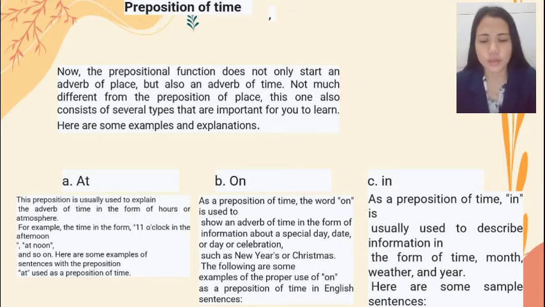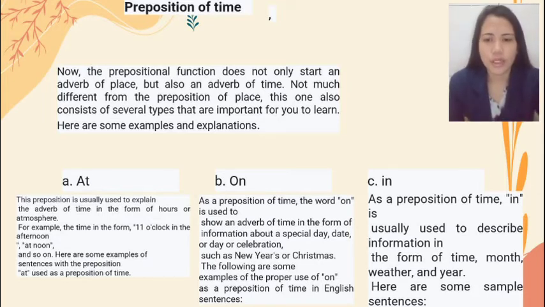A. At. This preposition is only used to explain the adverb of time in the form of hours or atmosphere. For example, the time in the form of 11 o'clock, in the afternoon, at noon, and so on. Here are some examples of sentences with the preposition at used as a preposition of time. Example: I go to school every day at 6 a.m.